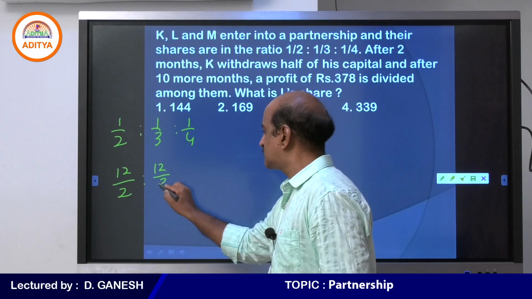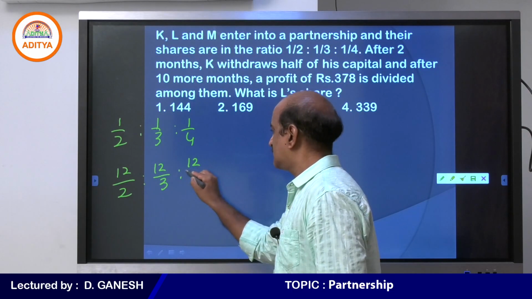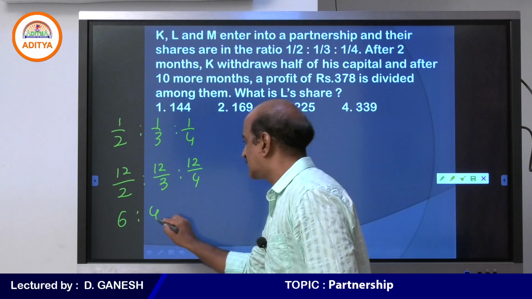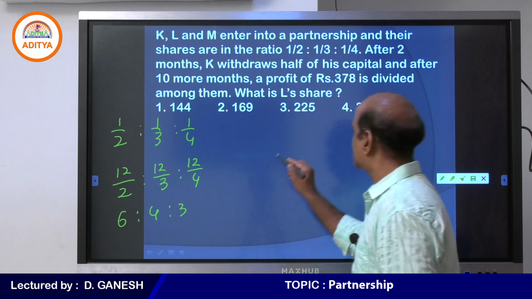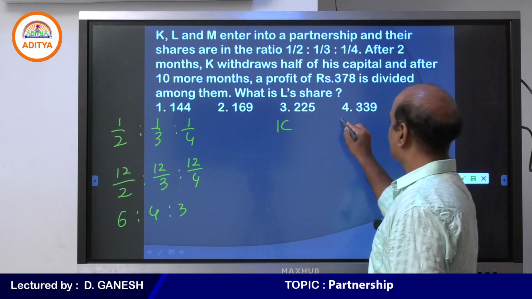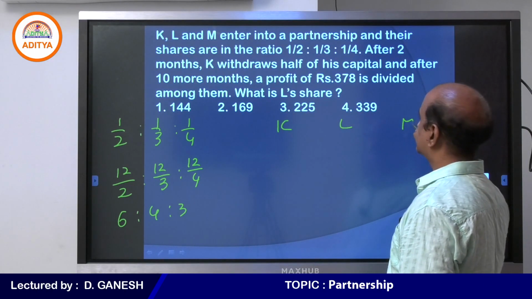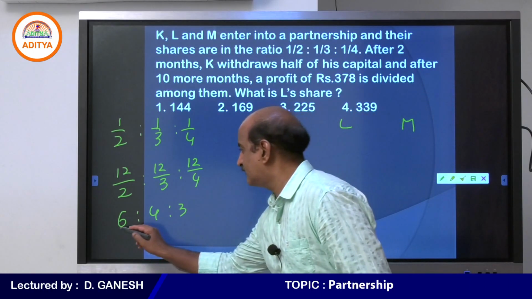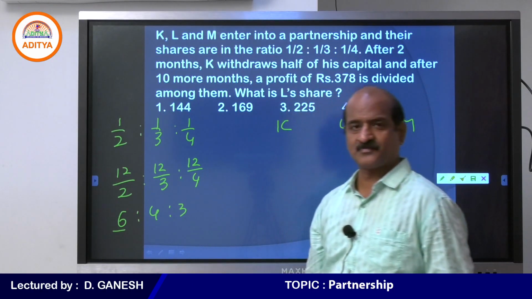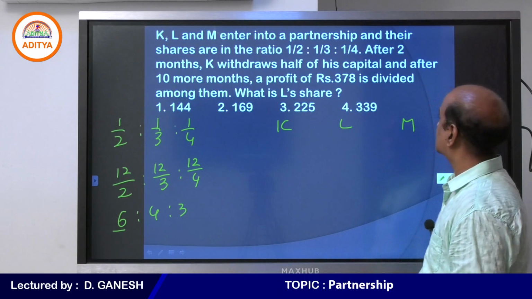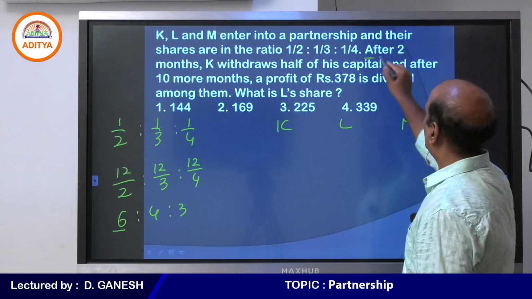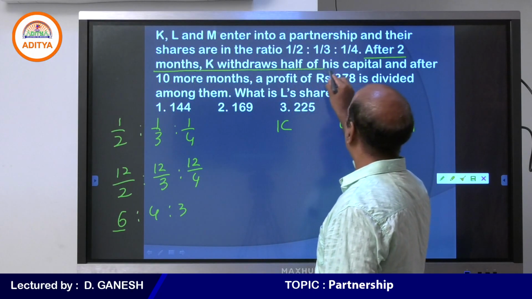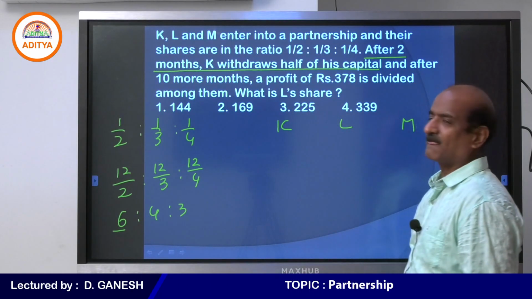You know that a ratio can be multiplied by the same number; that doesn't make any difference. Hence the ratio is 6:4:3. The share of K is 6 parts. But after 2 months, K withdraws half of his capital.